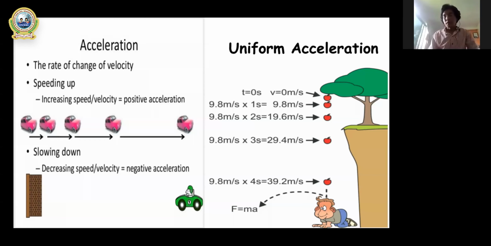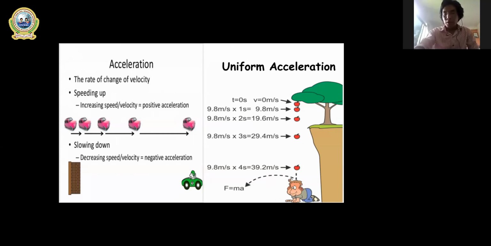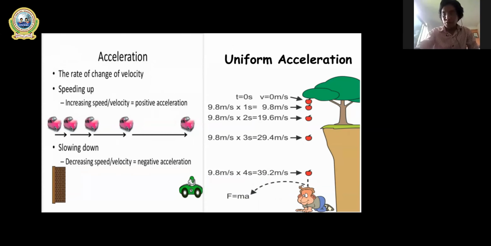Remember that. When a body is falling down, for acceleration due to gravity, the g will be positive, right? But when you throw any object upward, then g will be negative. But that is uniform acceleration. Understood?